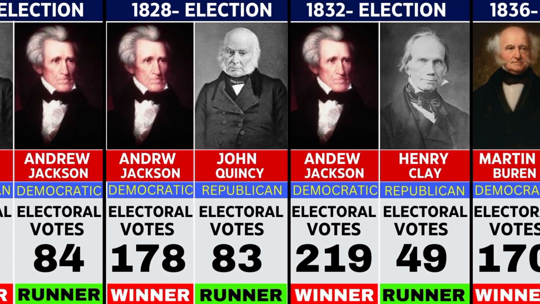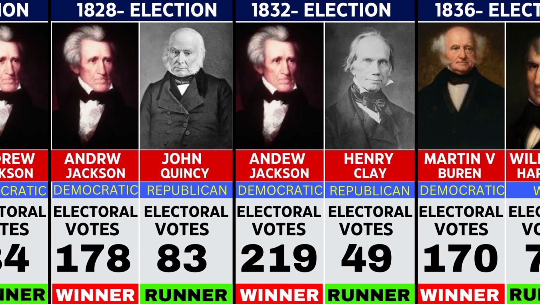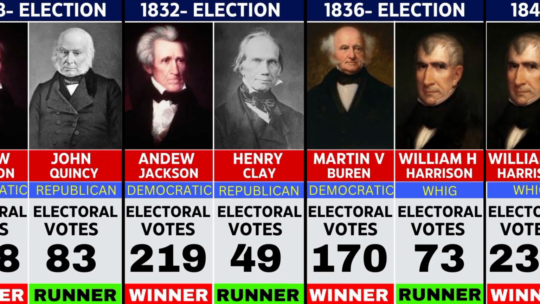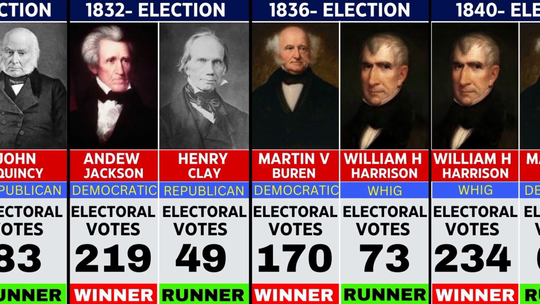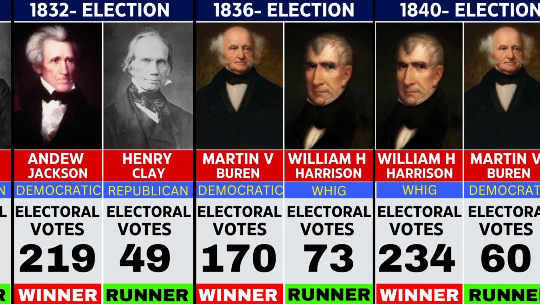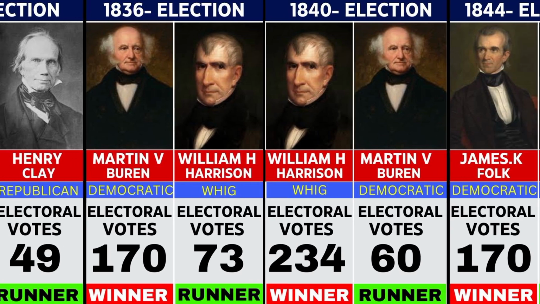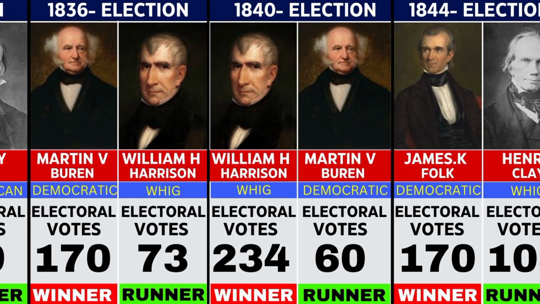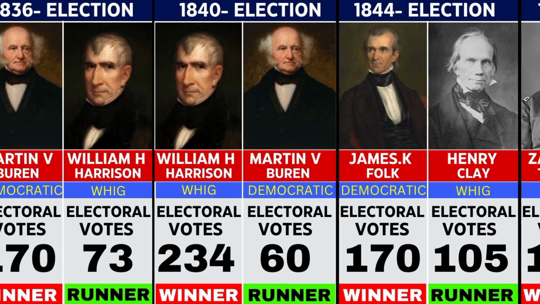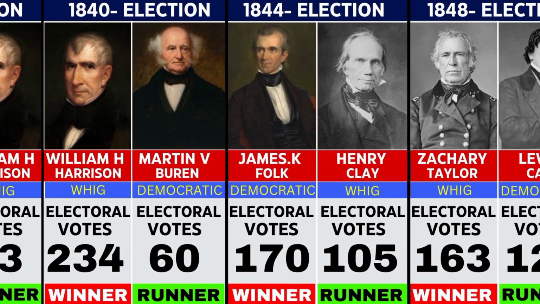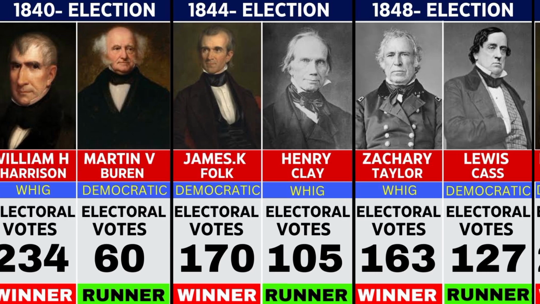In 1836, Martin Van Buren won 170 to William Harrison's 73. In 1840, Harrison beat Van Buren 234 to 60. In 1844, James K. Polk won with 170 votes over Henry Clay's 105. In 1848, Zachary Taylor won with 163 votes to Lewis Cass's 127.